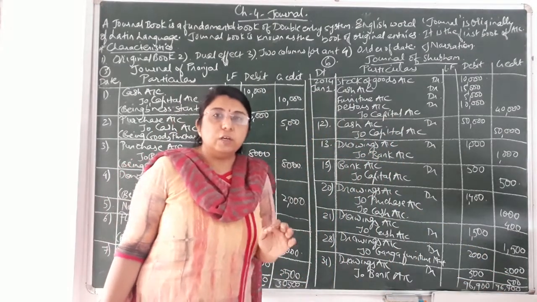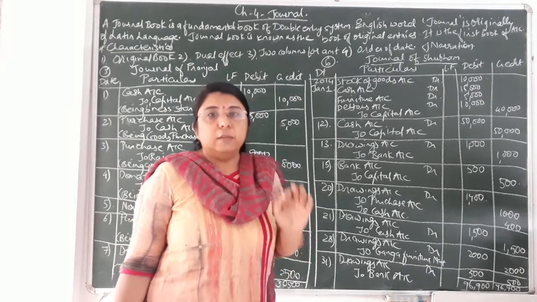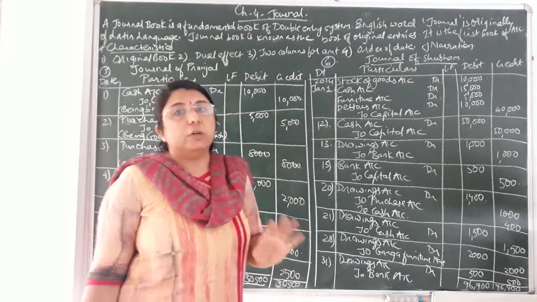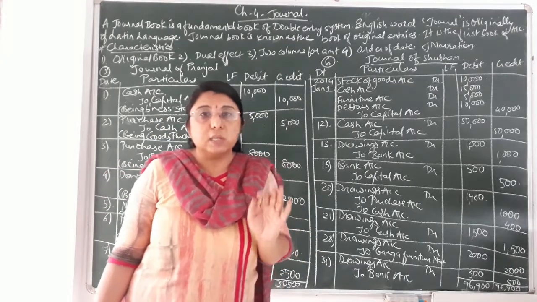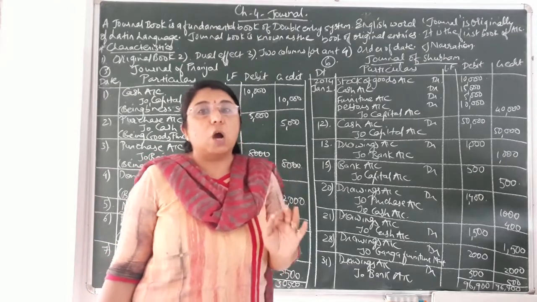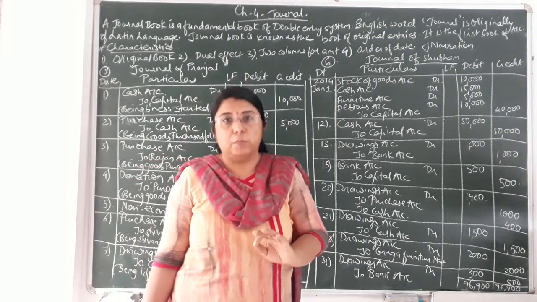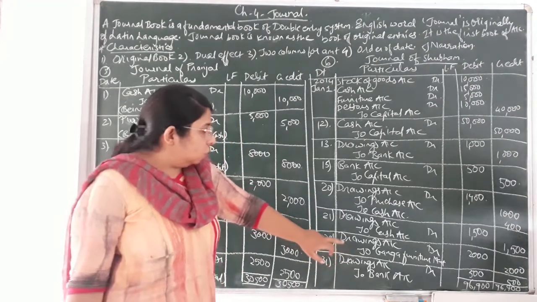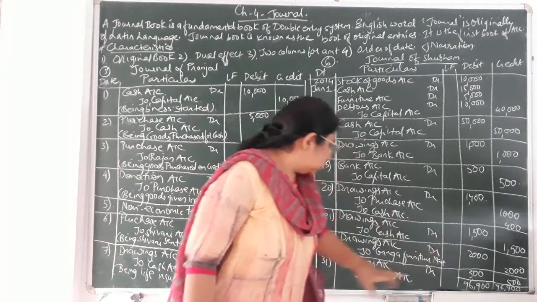Because if the word house was not written here, then we would have written furniture account debit to Ganga Furniture Mart account credit. But here it is clearly mentioned that the furniture we have purchased is for household use, for household purpose. Okay, so always the word drawings will be utilized in that case. So drawings account debit 2000 to Ganga.